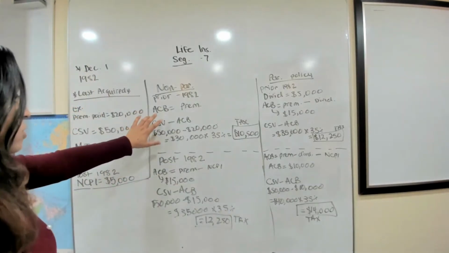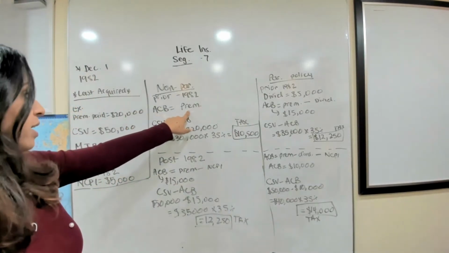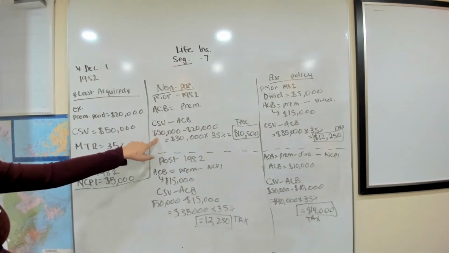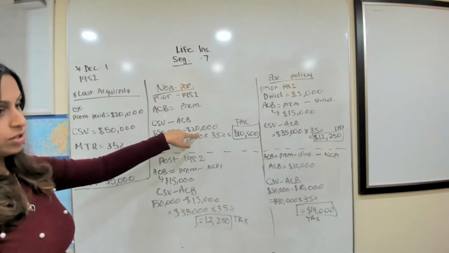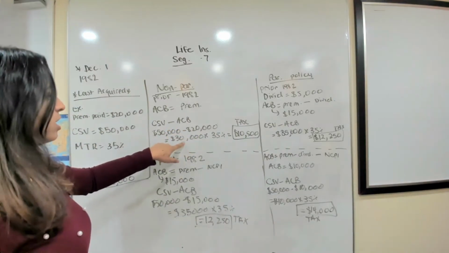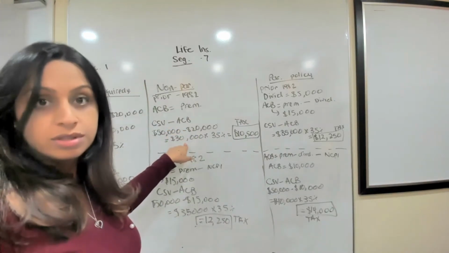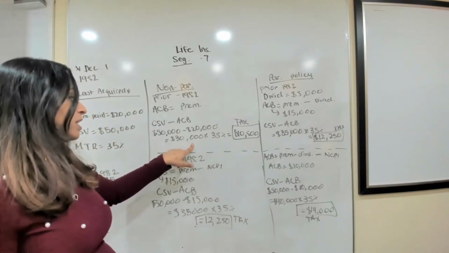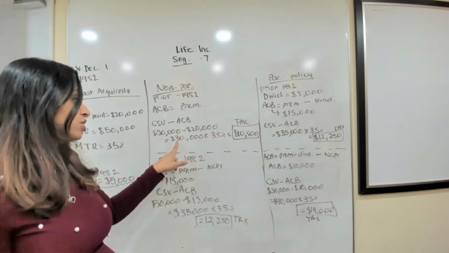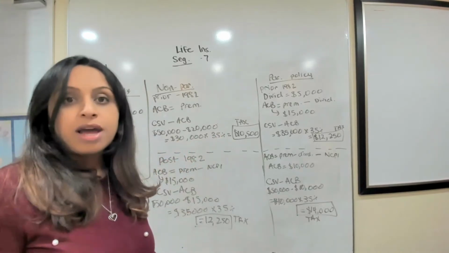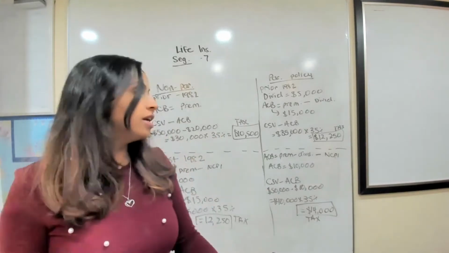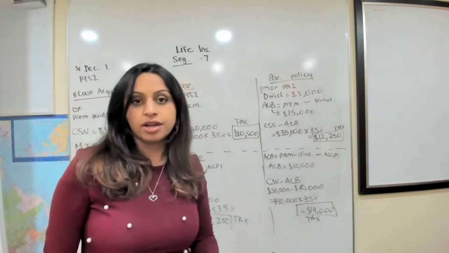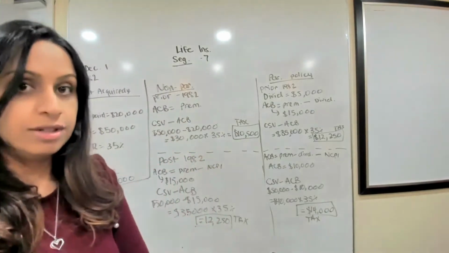Okay, so this is the simplest one. ACB is equal to your premiums paid. So we have to take our cash surrender value, which is $50,000, minus our ACB, which is $20,000. So we have $30,000, which is taxable if we're trying to access the CSV. And we have to pay tax on that at 35%. So you just take 30,000 multiplied by 0.35, and this is the amount of tax you're going to pay. So 10,500. Okay. And then the rest of that you take tax free.